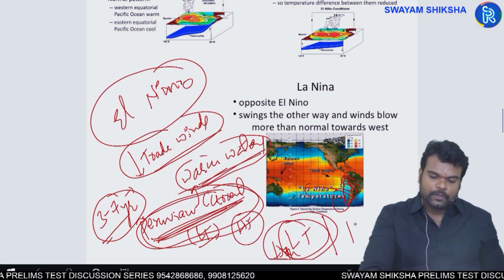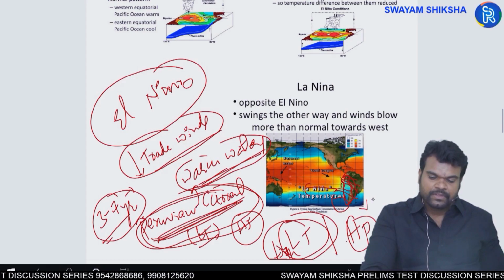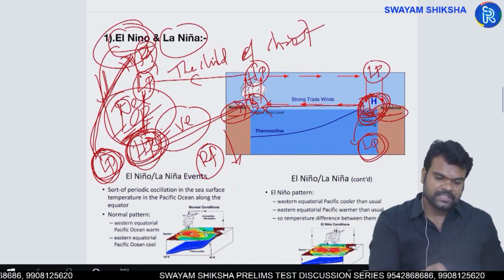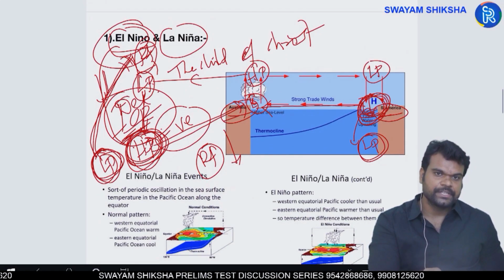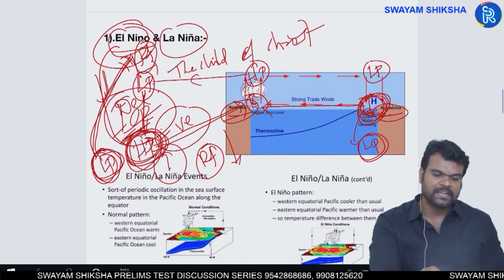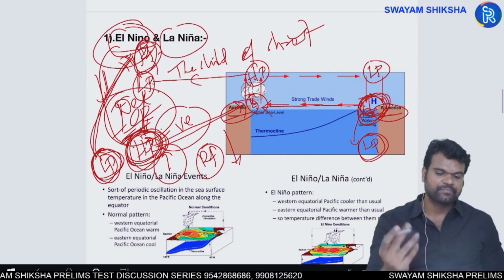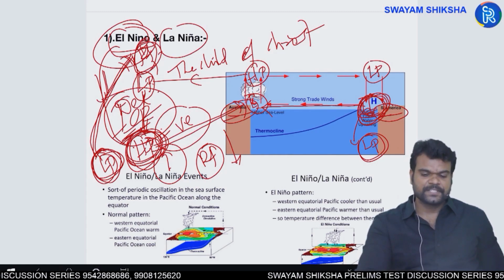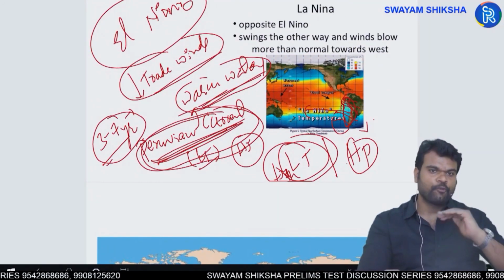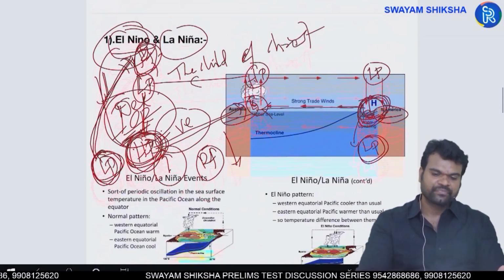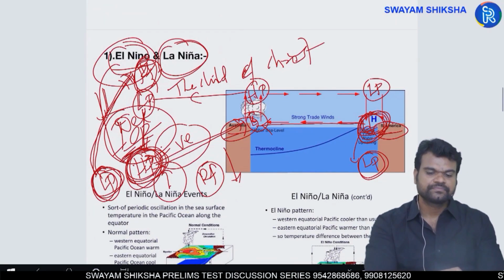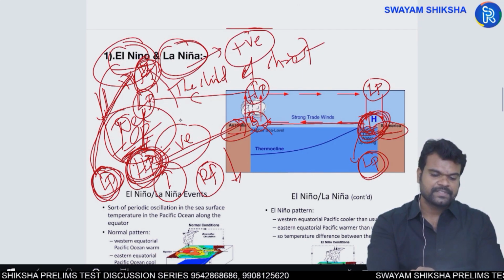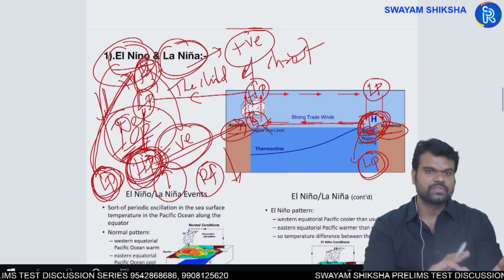When you have the very low temperature, high pressure would be very high pressure. As a result, the strength of the high pressure located in the Indian Ocean region would be increased. As a result, the amount of rainfall received in India would be increased. So the strengthening of trade winds is responsible for the replacement of warm waters again with cold waters. That is nothing but La Nina. So La Nina will have a positive impact on Indian monsoonal rainfall, whereas El Nino will have a negative impact on Indian monsoonal rainfall.